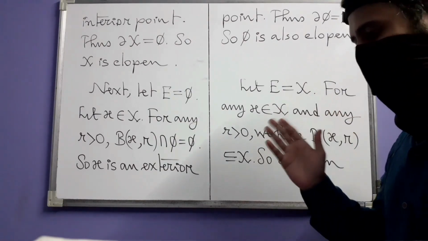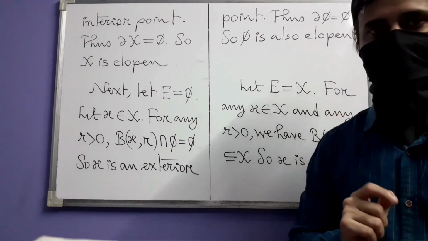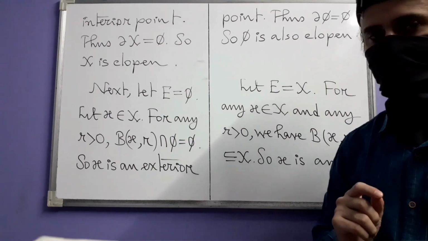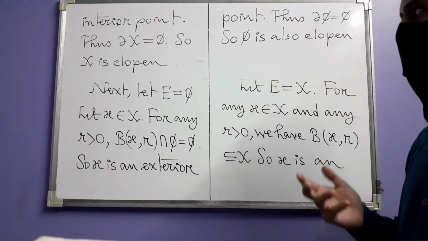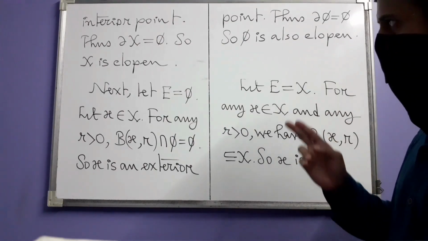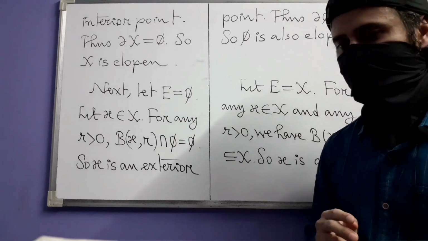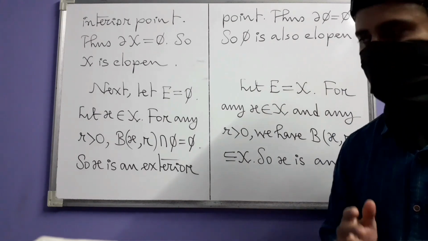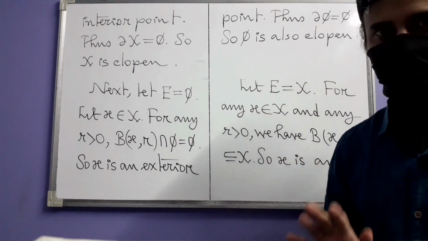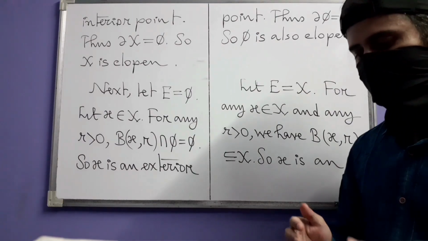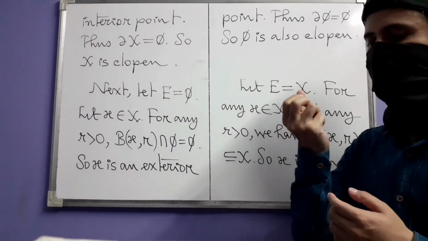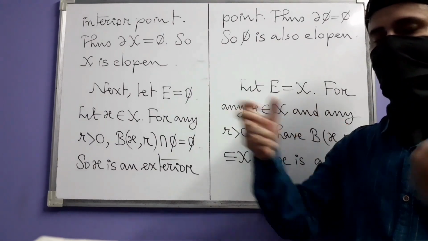Are these the only examples of clopen sets in a metric space? Not necessarily. There are metric spaces where these are the only clopen sets and they are connected. We are not going to talk about connected spaces now itself. In a sense, connected spaces are in one piece. They are not broken.